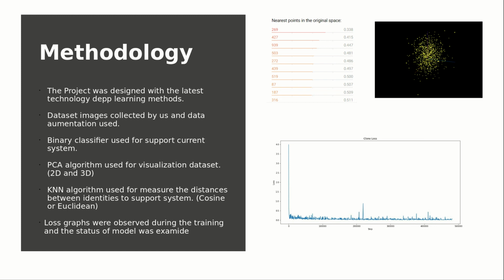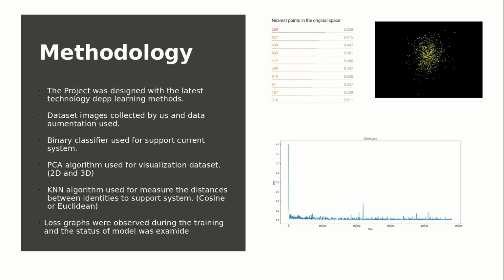While preparing the dataset, we used augmentation methods, which are rotation, brightness, adding noise, etc. We used a binary classifier that can be applied by placing the products one by one in the frame. Of course, these products must always be at the same points. We used alignment methods here.